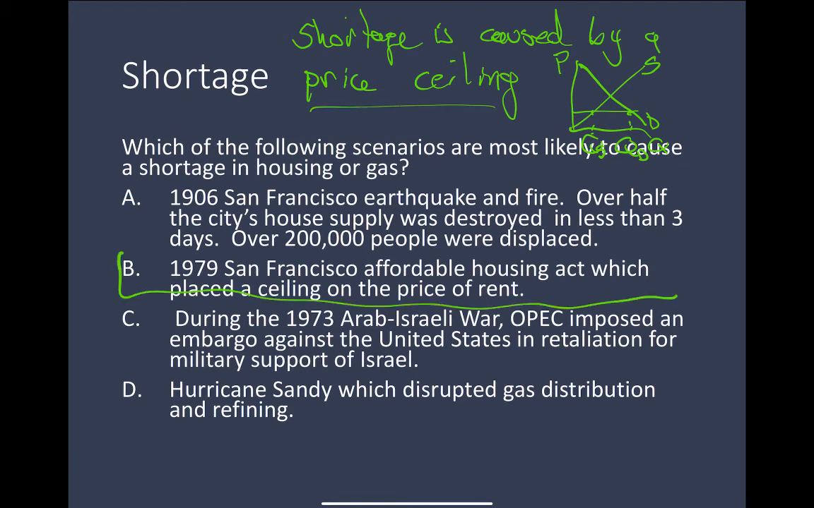And that would be B. 1979 San Francisco Affordable Housing Act, which placed a ceiling on the price of rent. That would cause a shortage. And in fact, San Francisco has that problem.